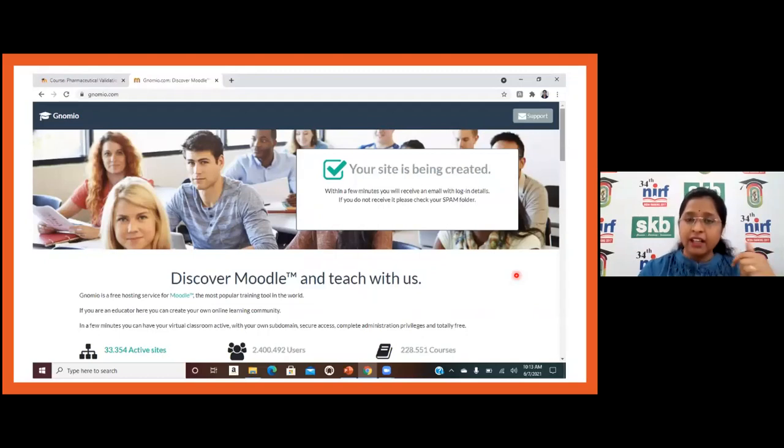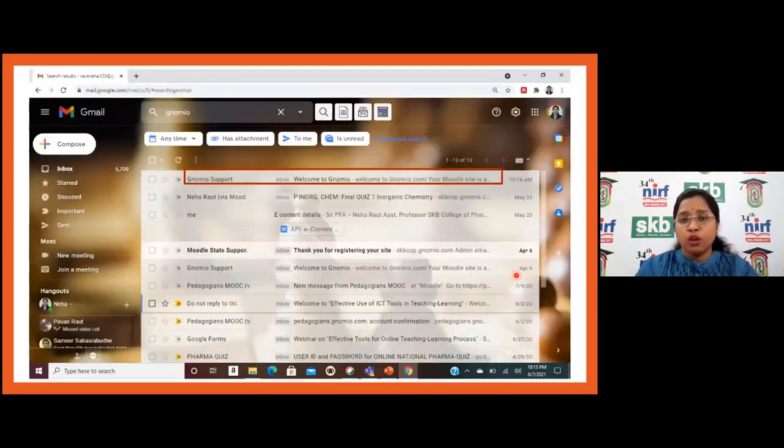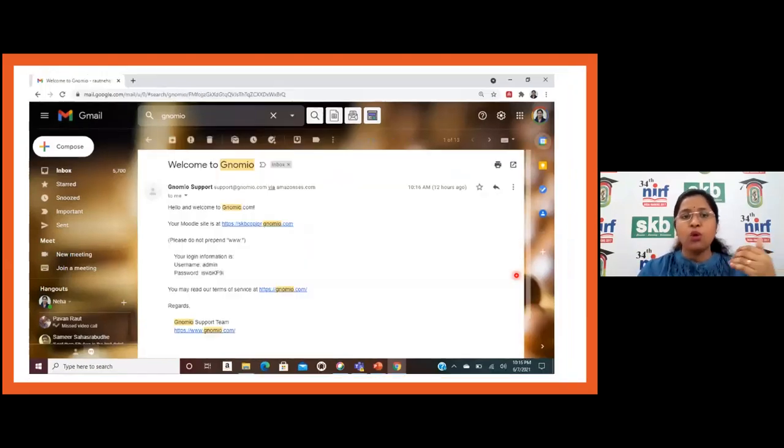But to access the site, first I have to go through the Gmail. So they generally send a Gmail through Genomio, where they provide a link for the site which is created from the teacher's end. And then by entering the admin username and the password, you can access your site. And this is the initial username and password provided by them.